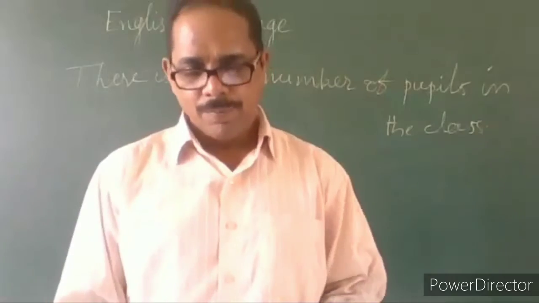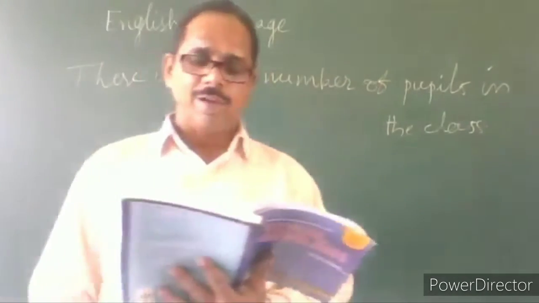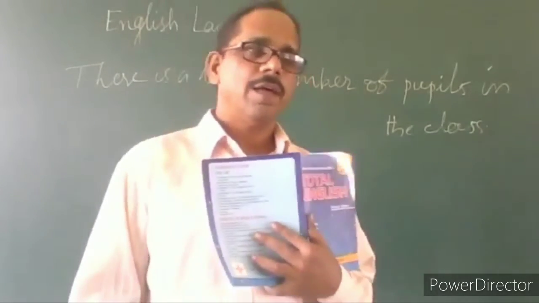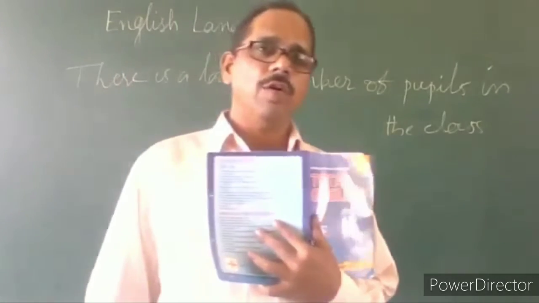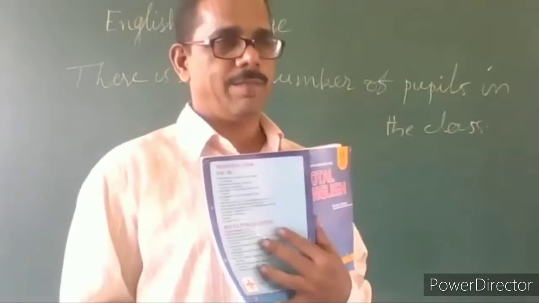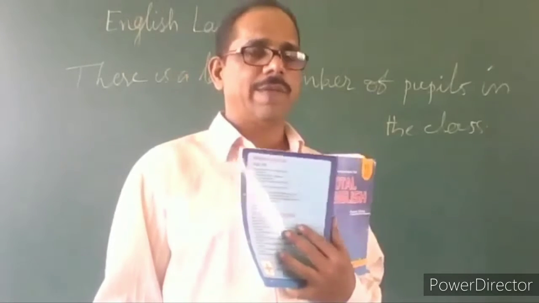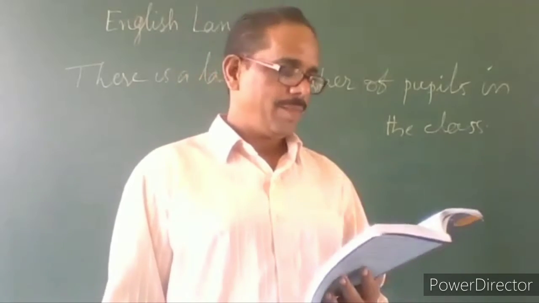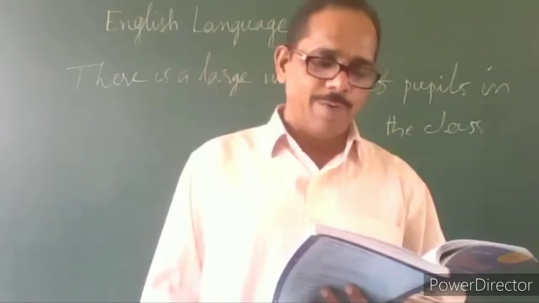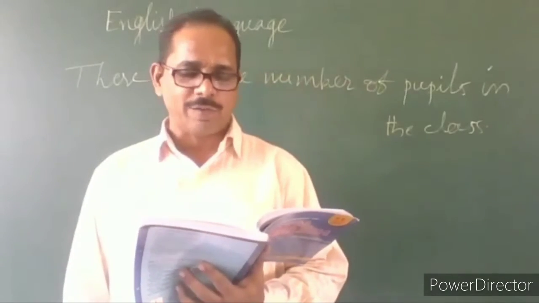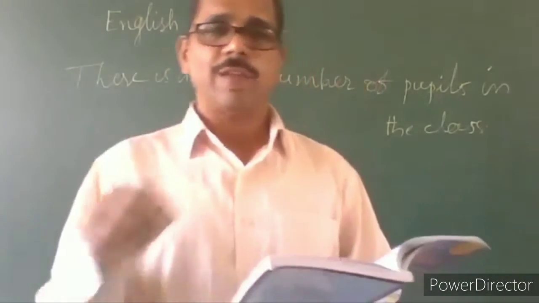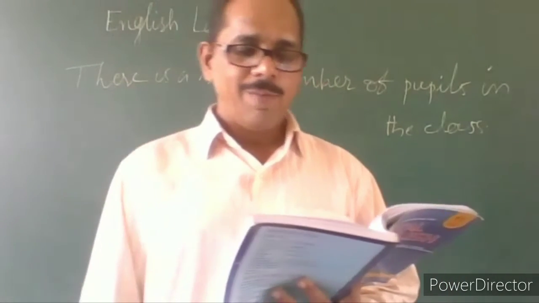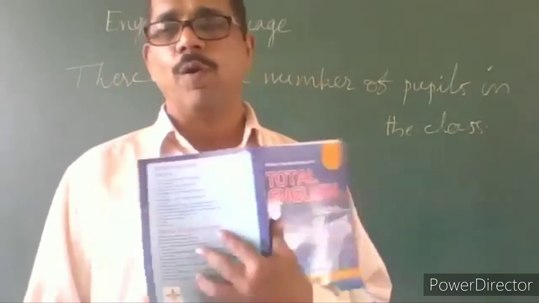So what is the rule? A collective noun takes a singular verb. What is a collective noun? A collective noun is a noun referring to a collection as a whole. Example: pupils, students, class, etc. So a collective noun takes a singular verb if the idea of oneness is expressed by it. If the collective noun connotes the individuals of the collection, the verb must be plural.